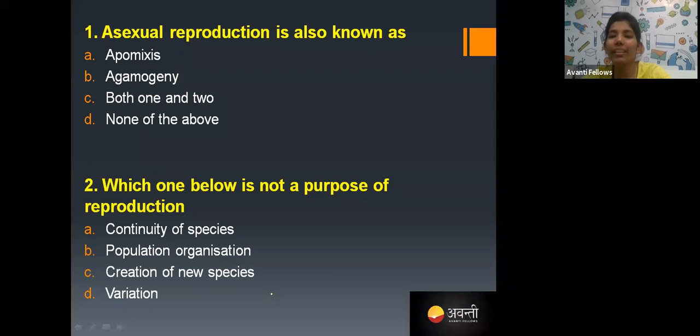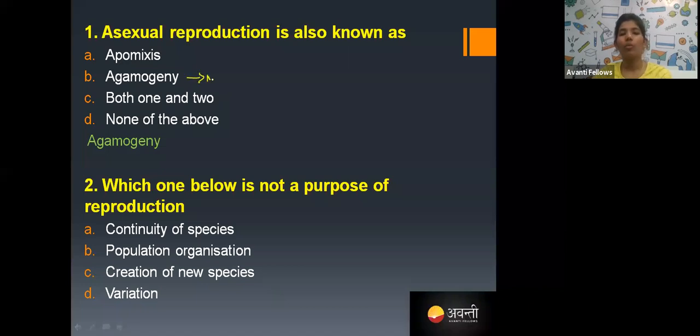Yes, the results are like this. 7% of the people have chosen option A, 79% of the people have chosen option B, and 7% of the people have chosen option C and option D. Okay, so yes, the happiest thing is that most of you have chosen the correct option. That is agamogenesis. Why are we calling it agamogenesis?